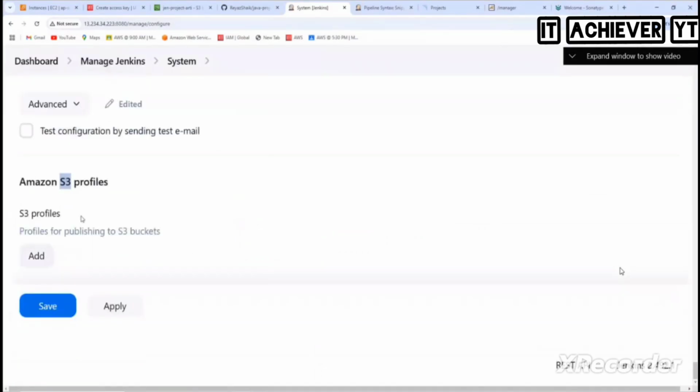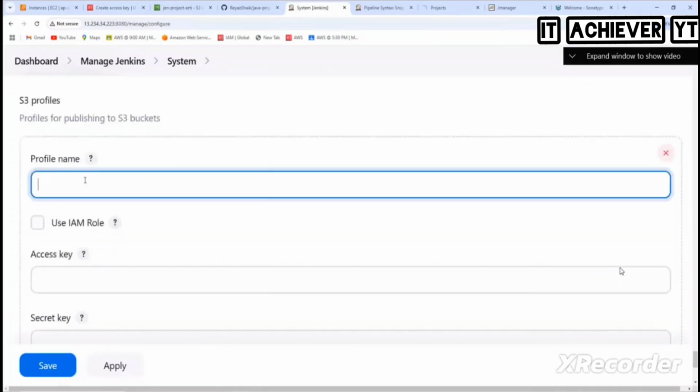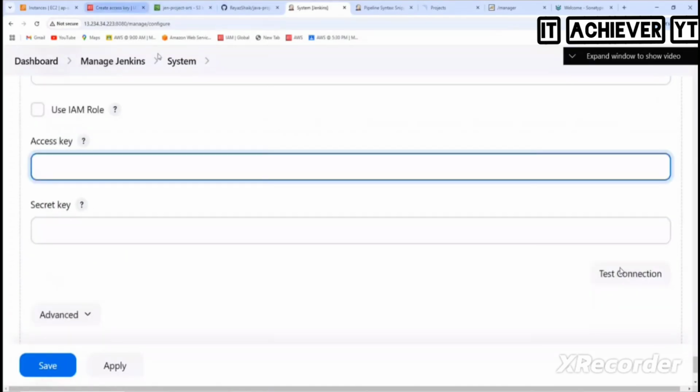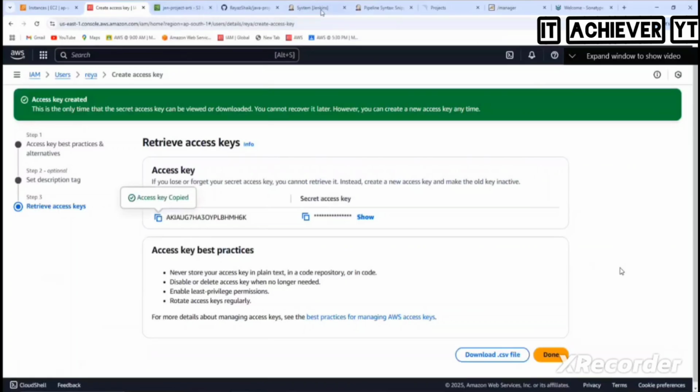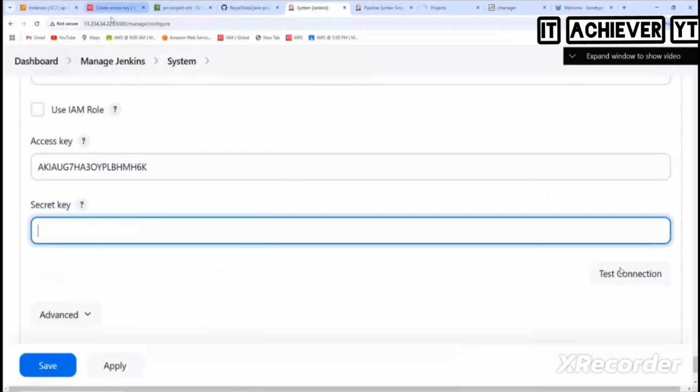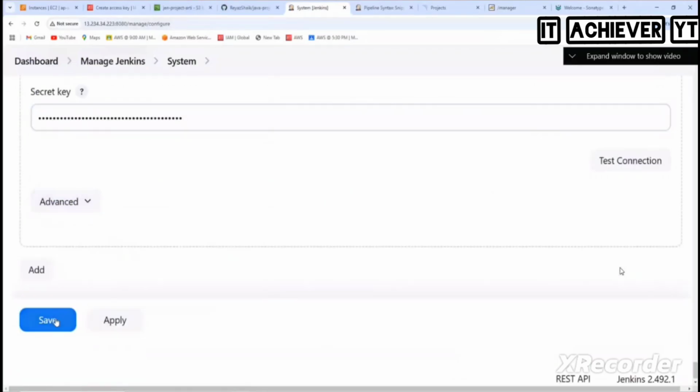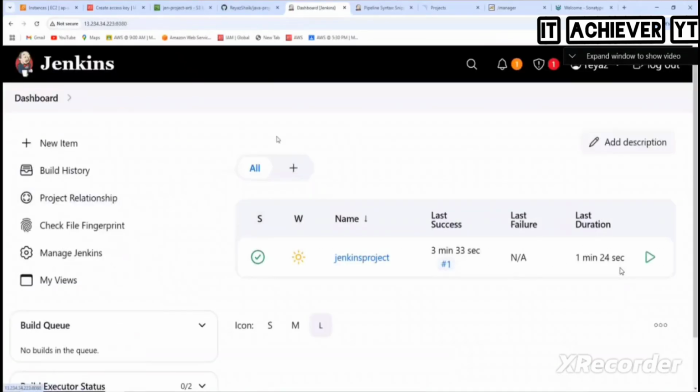Okay. S3 profile. So what I need to do here? Add profile name, S3 credentials. You're putting access key. Copy the access key, paste it, secret key, paste it. Anything here? No. So click on save. Now what we need to do now? Pipeline syntax. Okay. Meanwhile, what we do? We edit this our build, and then we need to write one more stage.